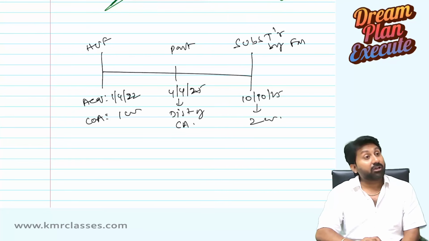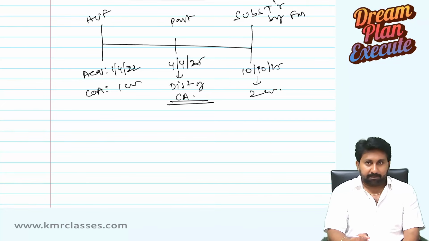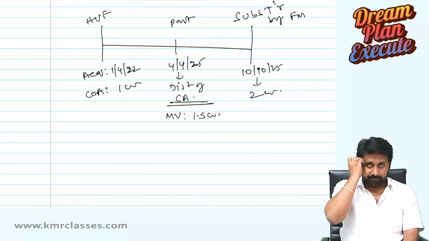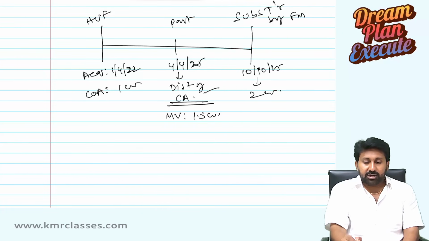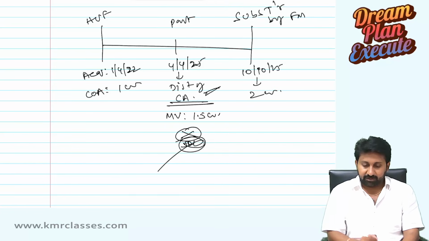Now the question comes. Whenever distribution of the capital asset happened, on that date the market value is 1.5 crore. Listen carefully or else you can't understand. When the distribution happened, the market value of the capital asset is 1.5 crore. HUF purchased it at 1.1 crore. But there is no capital gain, therefore no tax is paid on that 50 lakh rupees. No tax. Very good.